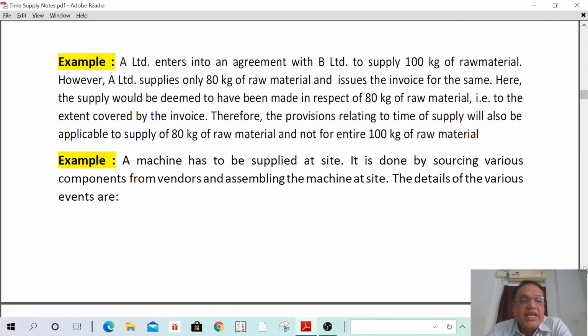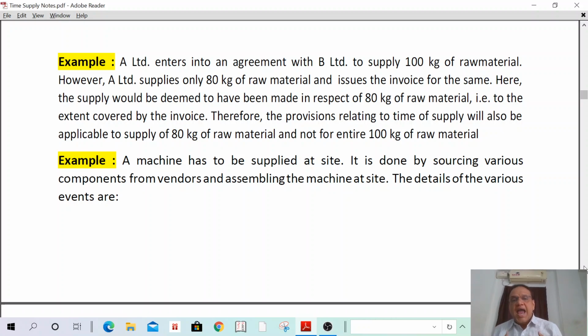First problem: A Limited enters into an agreement with B Limited to supply 100 kg of raw material. However, A Limited supplies only 80 kg of raw material and issues the invoice for the same. Here the supply would be deemed to have been made in respect of 80 kg of raw material, that is, to the extent covered by the invoice. Therefore, the provisions relating to the time of supply will also be applicable to the supply of 80 kg of raw material, not for the entire 100 kg.